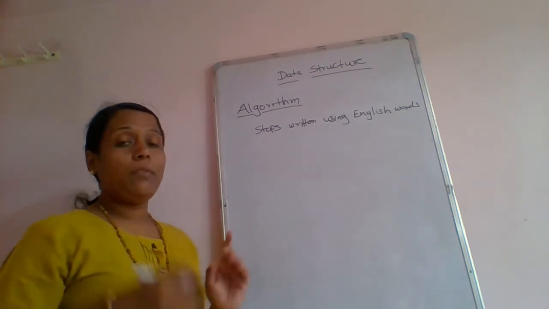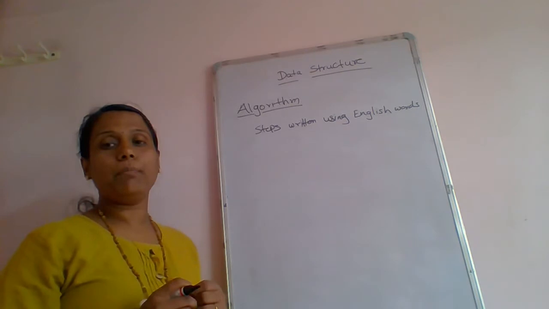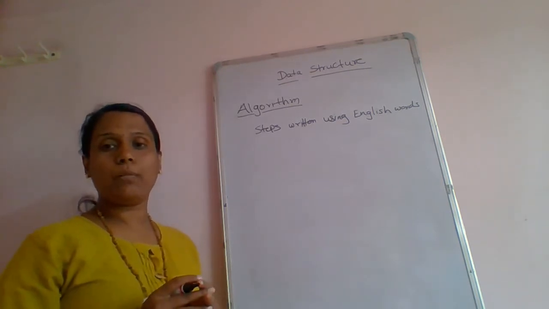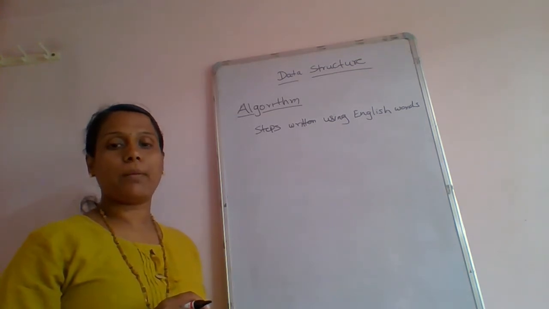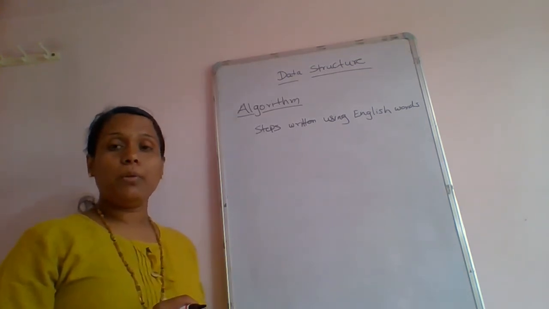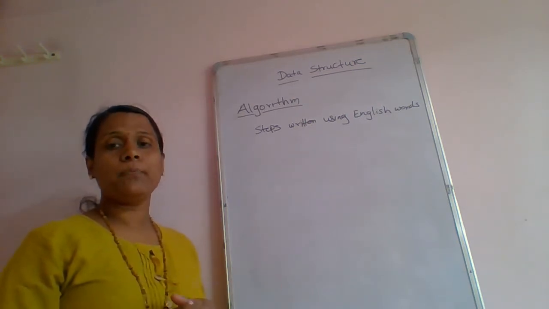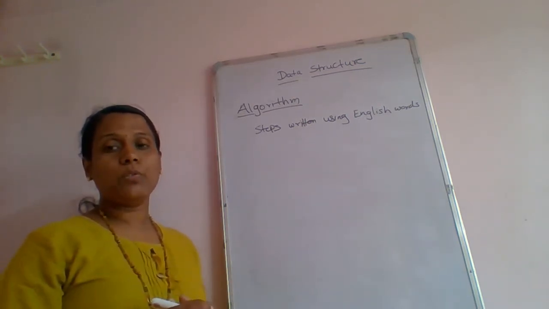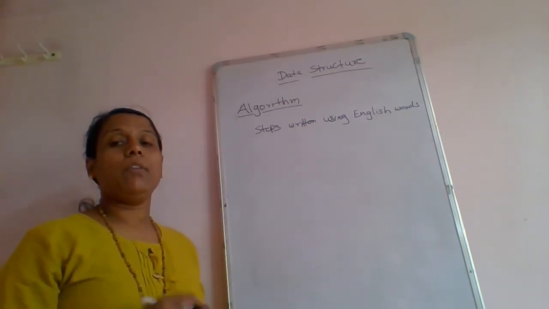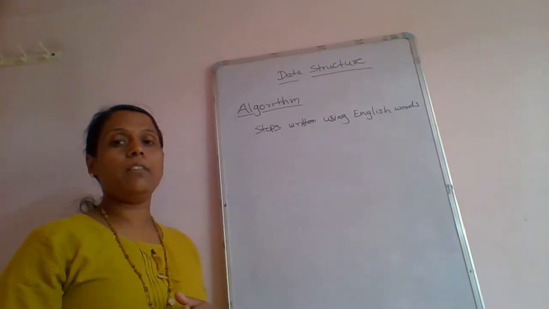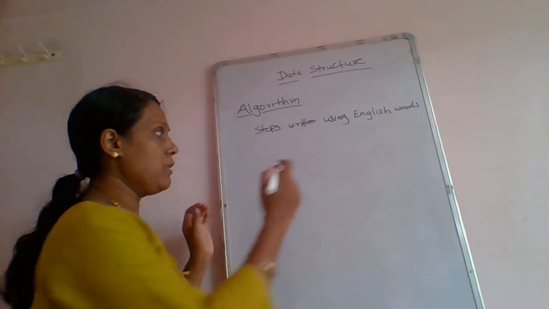Okay. So when we are writing the algorithm, at that time we write the steps. For example, we perform the program addition of two numbers in any programming language. We consider the example of a C++ program. When we write a C++ program for the addition of two numbers, normally we accept the two variables from the user, we store the data in these two variables, then we perform the procedure, then we store the output, then we display the output.